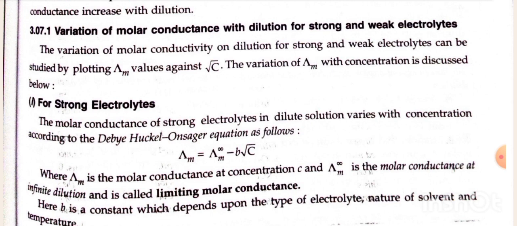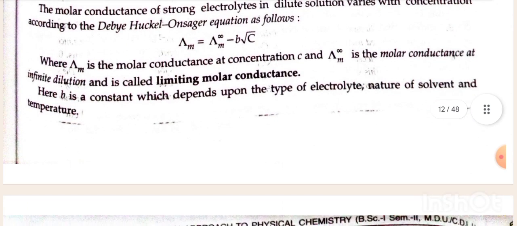First, for strong electrolytes. The molar conductance of strong electrolytes in dilute solution varies with concentration according to the Debye-Huckel-Onsager equation as follows. Lambda m is equal to lambda m infinity minus B root C, where lambda m is the molar conductance at concentration C, and lambda m infinity is the molar conductance at infinite dilution, called limiting molar conductance. Here B is a constant which depends upon the type of electrolyte, nature of solvent and temperature.